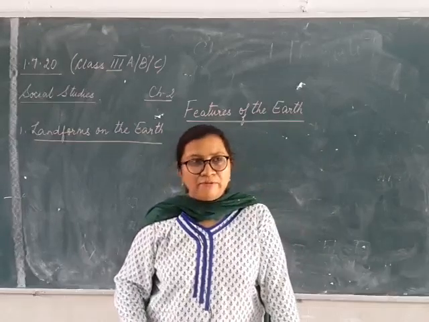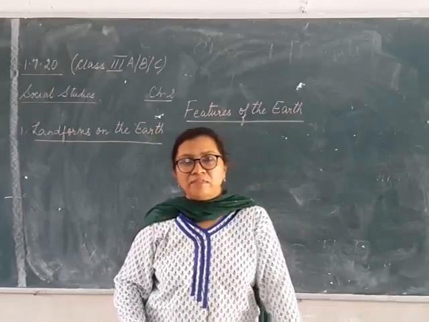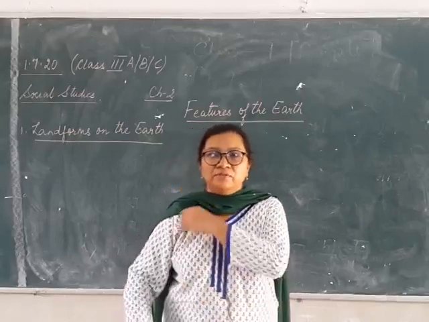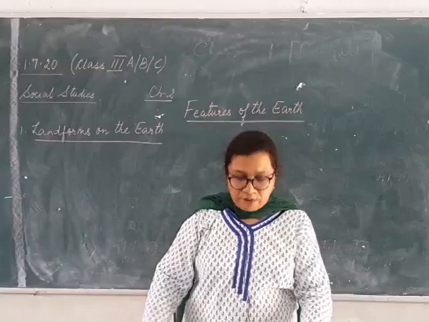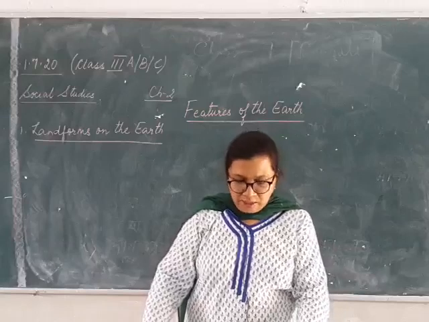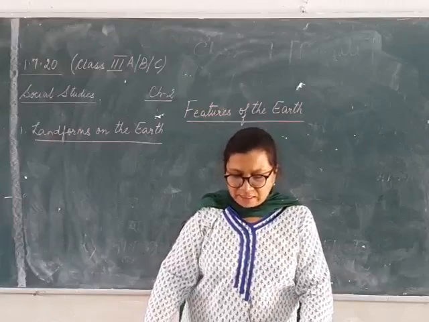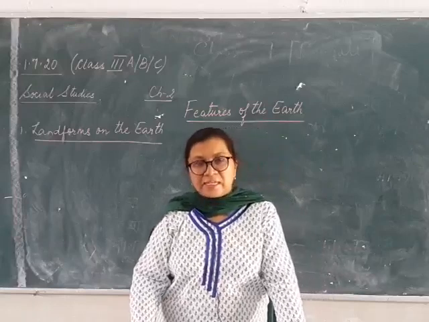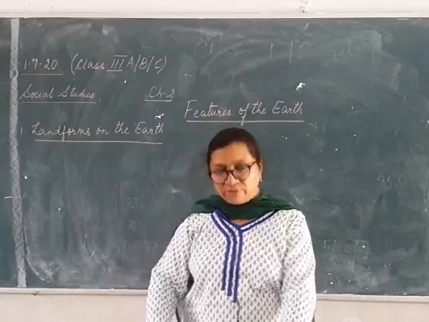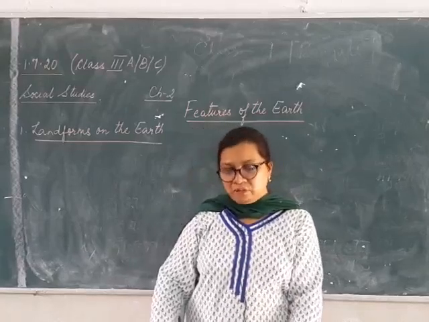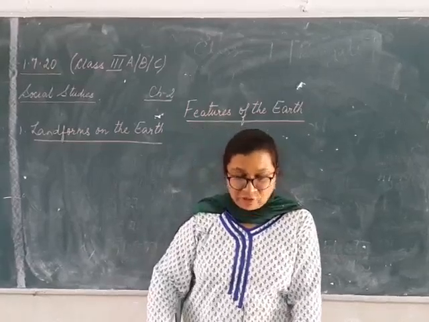Now whatever the different types of landforms, or the different forms of land which we find in the earth, are valleys, plateaus, mountains, plains, hills, loess and deserts. Now in short we will see each topic. Like the first one was valley.